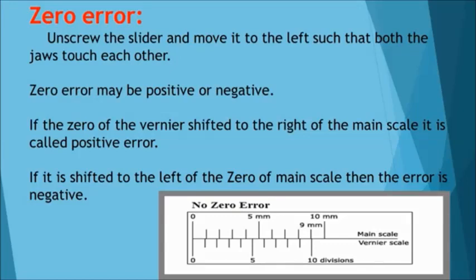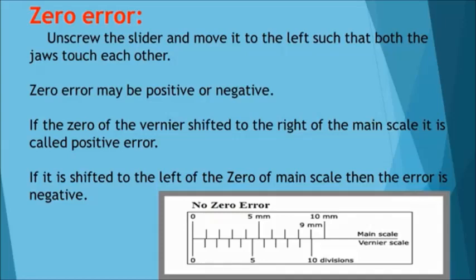We can see the working of a vernier caliper, which is measuring a spherical object. Next, going on to zero error, there are two types of error in a vernier caliper: positive error and negative error. How can we calculate the zero error? If there is no error in the vernier caliper, it is termed zero error. Unscrew the slider and move it to the left such that both the jaws touch together. So zero error may be positive zero error or negative zero error.